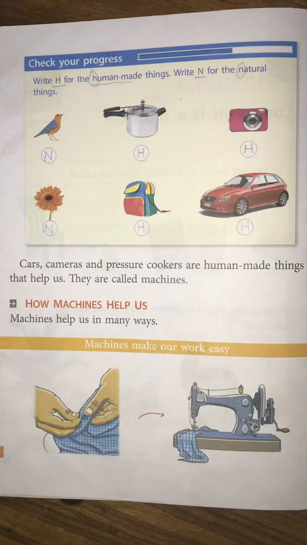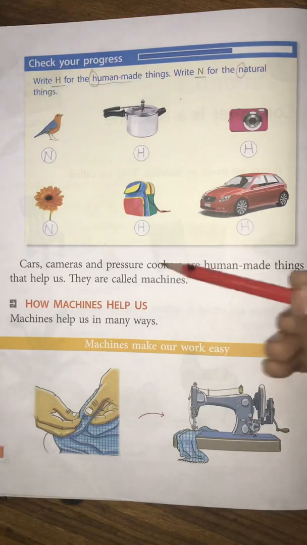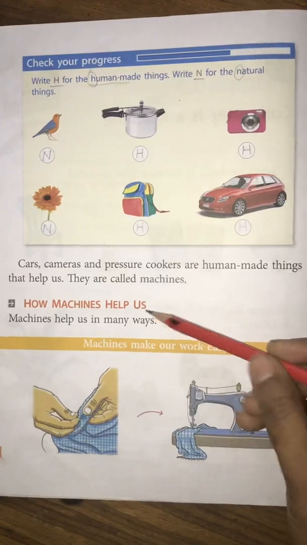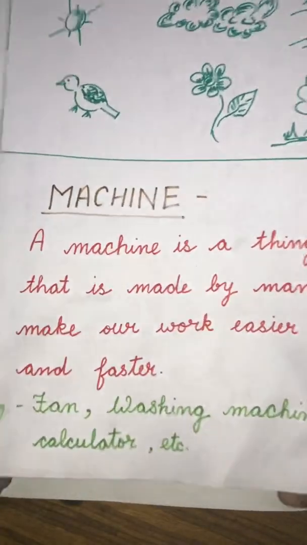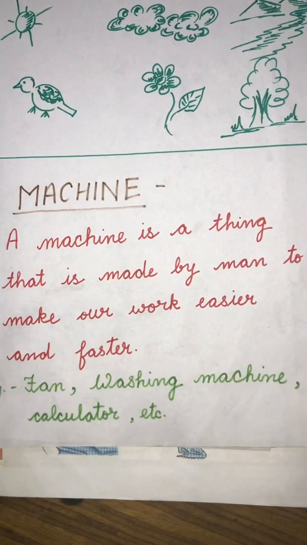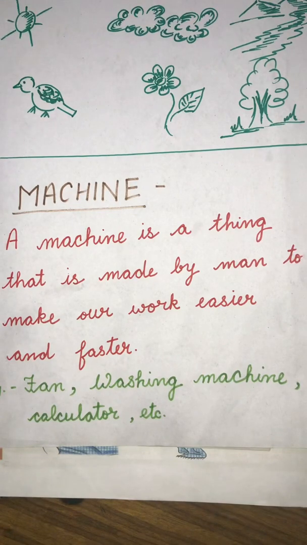How machines help us. In the last video we have done up till here. Now today's video we will start from here. How machines help us. Before starting this video, just see this, children. What is machine? A machine is a thing that is made by man to make our work easier and faster.